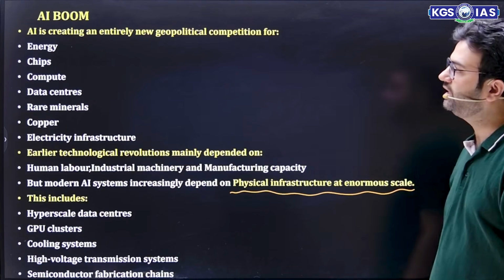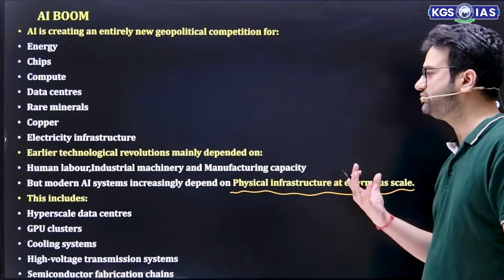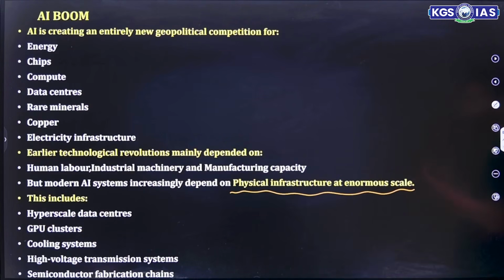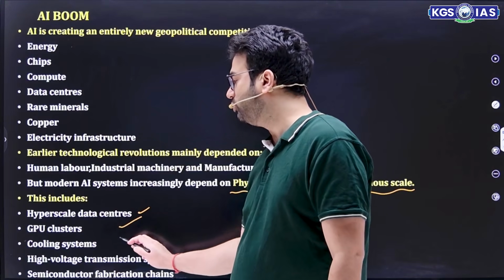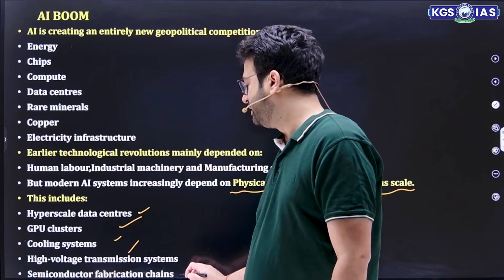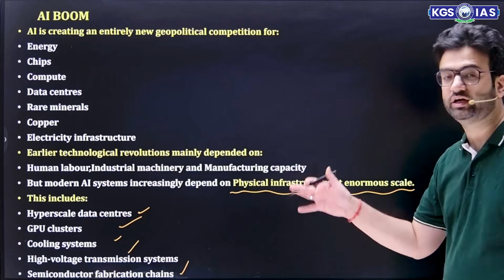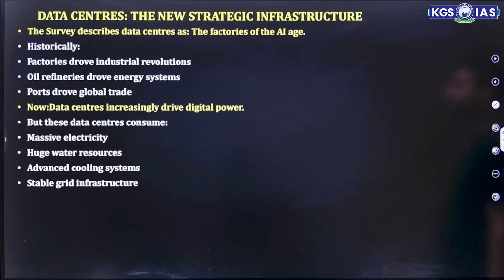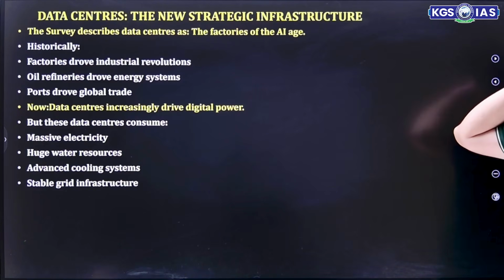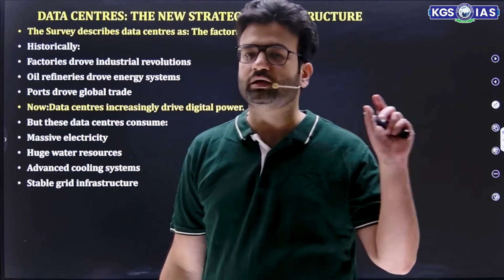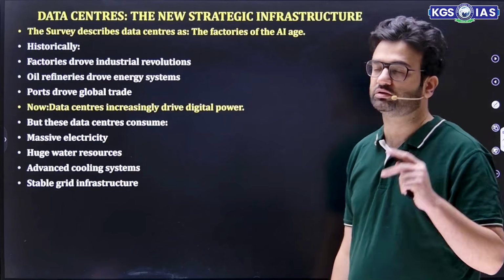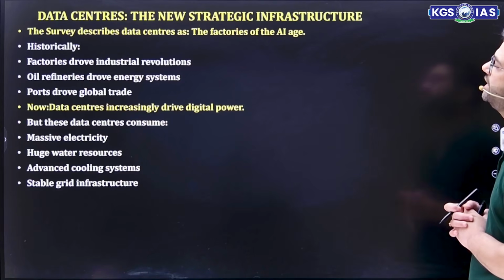In earlier times, human labor, industrial machines, and manufacturing capacity played an important role, but in today's time physical infrastructure plays a crucial role, which means hyperscale data centers, GPU clusters, cooling systems, high voltage transmission, and the semiconductor fabrication chain. We already discussed this in the AI chapter. Now, the one who controls the data centers in future will control a major part of the world's economic potential also. So data centers are the new strategic infrastructure.